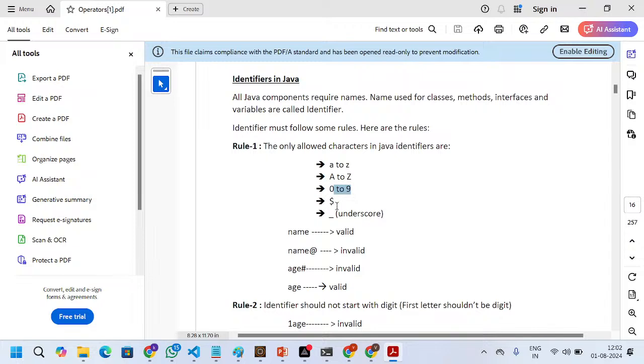And you can use underscore only. These are the only characters we need to use while giving naming conventions for the classes, methods, interfaces, and variables. Alphabetical letters, numbers 0 to 9, only the dollar special character, and underscore.